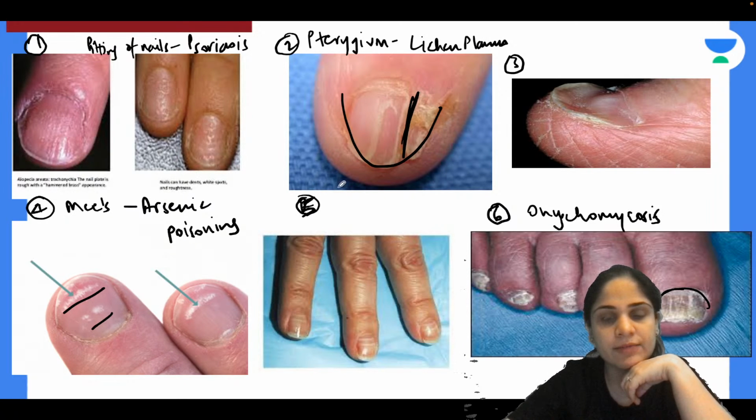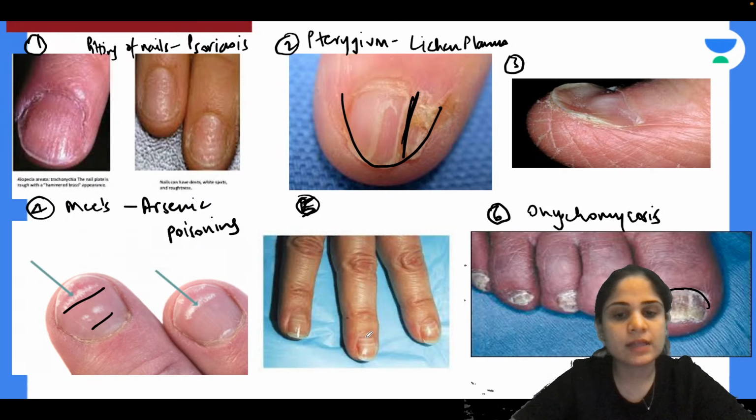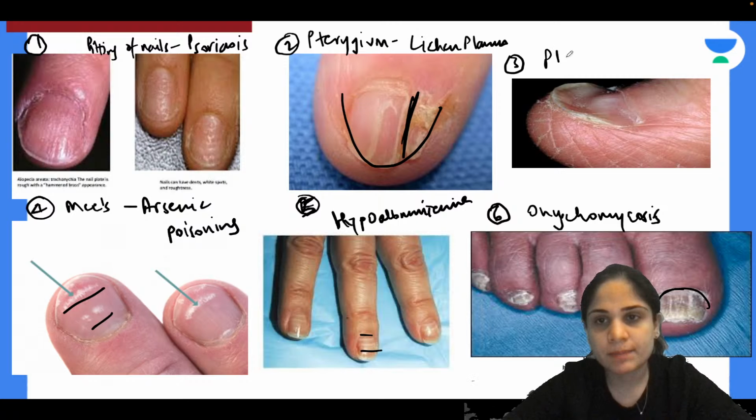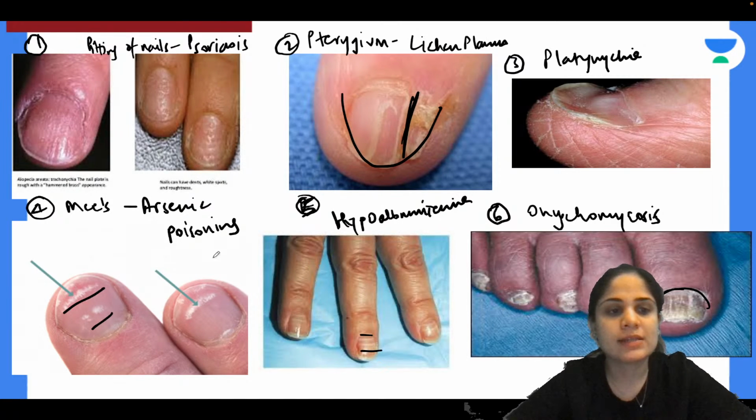What do you see in number 5? Anyone? Again, you are seeing presence of these lines. They are present in which condition? This is seen in hypoalbuminemia. Okay. Yes, and 3, absolutely correct, Mohan Priya, is platonychia or flat nails. Alright. So these are all the disorders we see in nails.